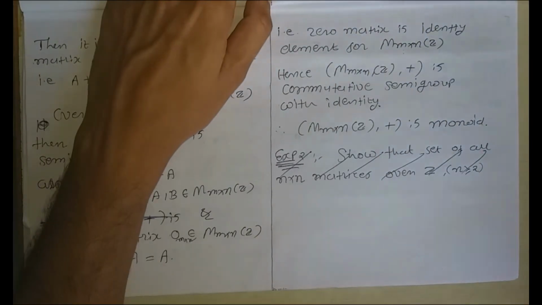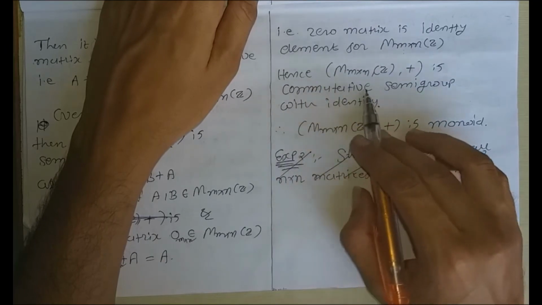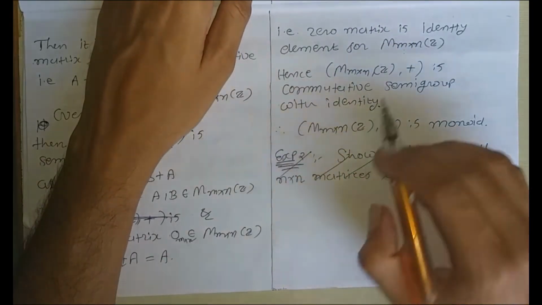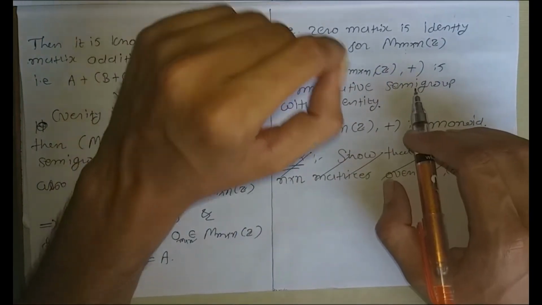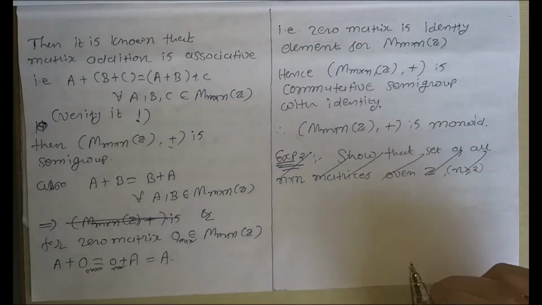So, this semigroup is commutative, and the zero matrix is the identity element contained in this semigroup. So, this semigroup is with identity, so it is a monoid.